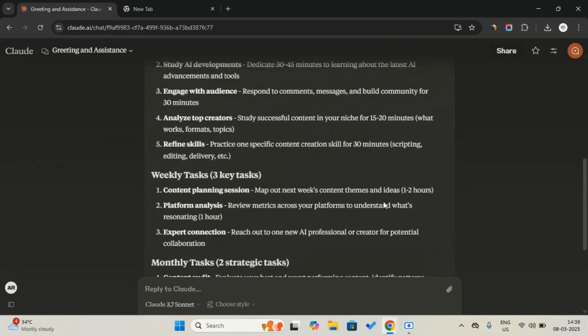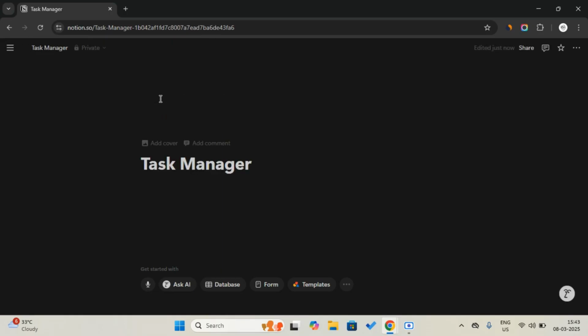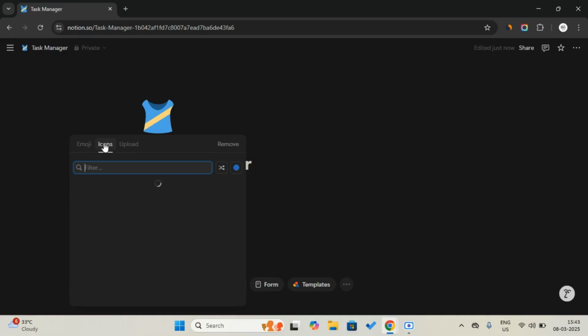These are the monthly, weekly, and daily tasks you need to do, and this is something you should add to the Notion database. So let's go to Notion and create a powerful database where you can work on a daily basis. Okay, let's do that. Our next step is creating a database in Notion. I create a new page and name it Task Manager, and then give it a logo, I mean an icon.